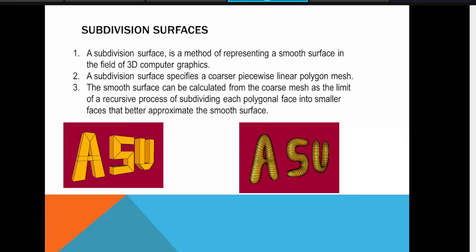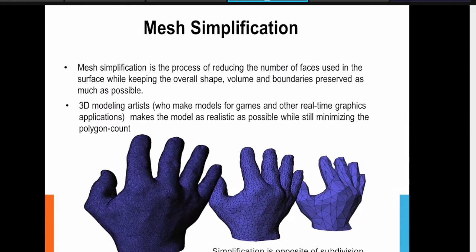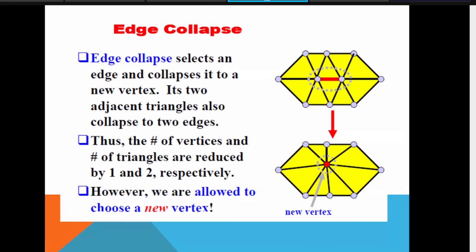So there we prefer simplification. In your model, if smoothing is not required or is less important, then you go for simplification. So try to reduce the number of triangles. But it is not that easy to reduce the number of triangles. It should not change the shape. Let me show you one example. Here there is an edge collapse technique. Edge collapse is also one algorithm available for simplification. So now if you want to remove this edge, first of all you should take care of selecting which edge should be removed.